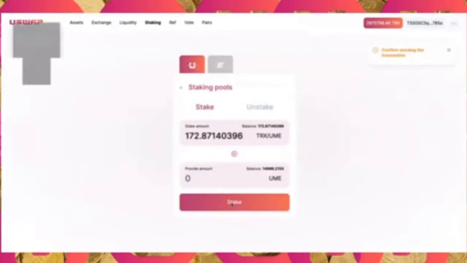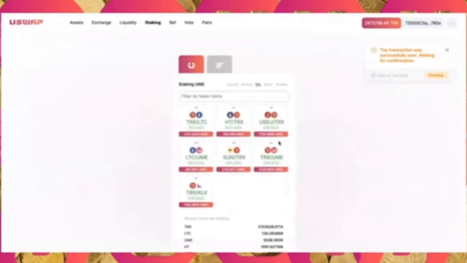I click on stake, I click on max, and then I click on stake again, confirm it in my wallet, and you should soon see the site update. And when it does that, that means I have added the stake. Right now, the stake is added. So now I am farming UME with the tokens that I already had. I'm utilizing what I had to generate more.